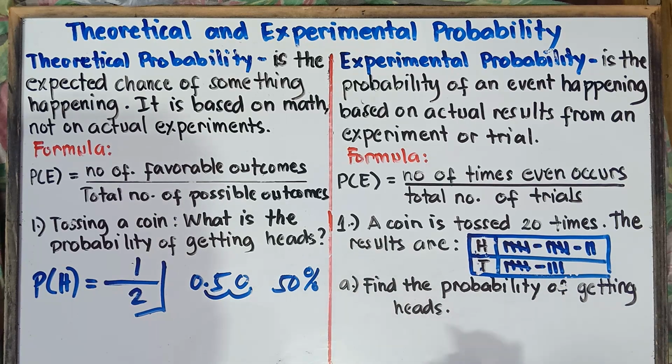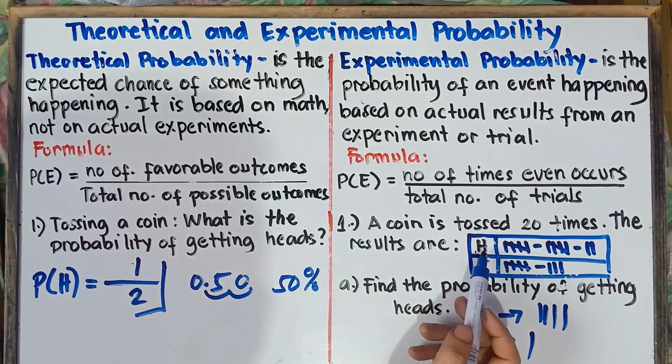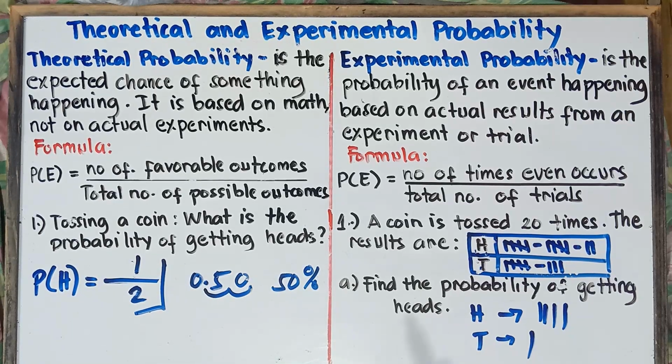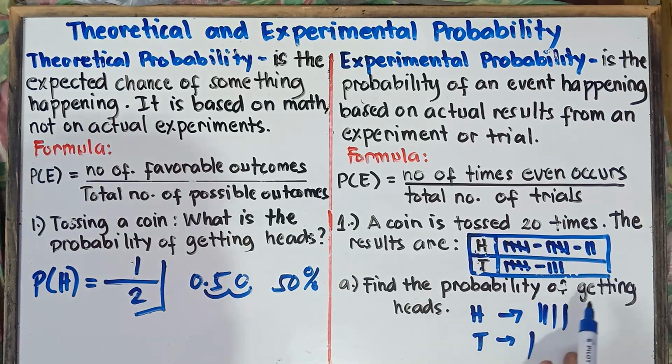Let's have an example, class. The first toss, it could be head. Second toss, it could be head again. Third toss, it could be head again. Fourth toss, it could be tail. Fifth toss, it could be head. And these are the results, class. Head appears 12 times and then tail appears 8 times. Now, the question there, class, find the probability of getting heads.